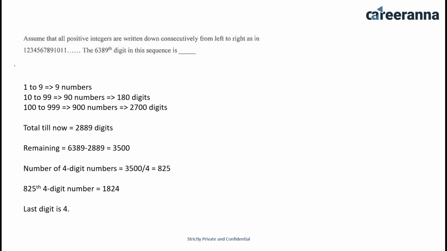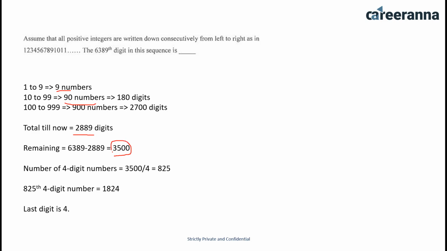See, from 1 to 9 I have 9 numbers, that means the number of digits would be 9. From 10 to 99 I have 90 numbers, but all of them are 2-digit numbers, so it would be 180 digits. If I take 100 to 999, 900 numbers are there, the number of digits would be 2700. So till now total digits are 2889, so remaining digits are 3500.